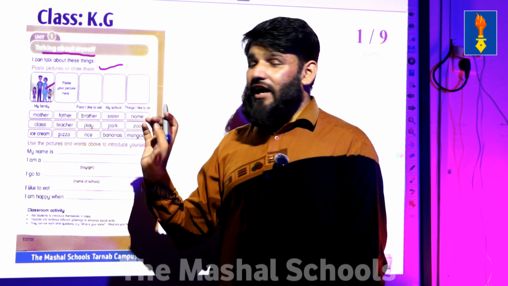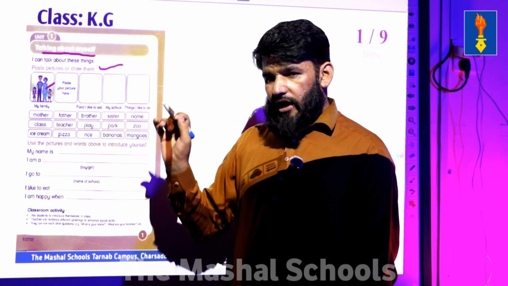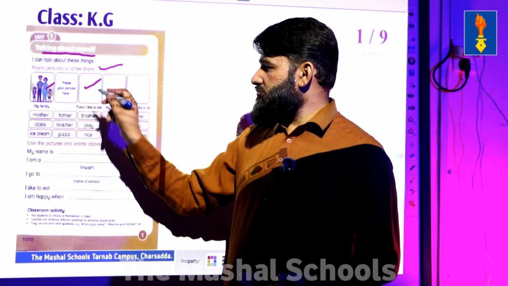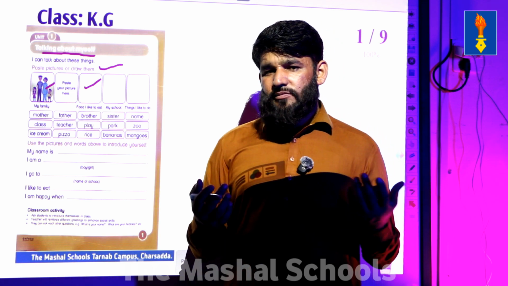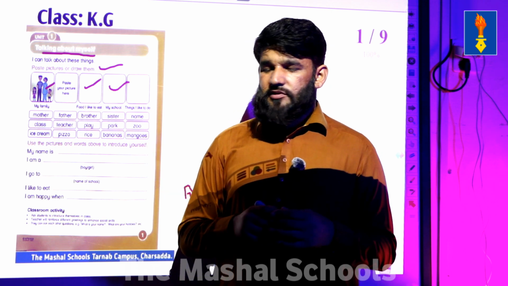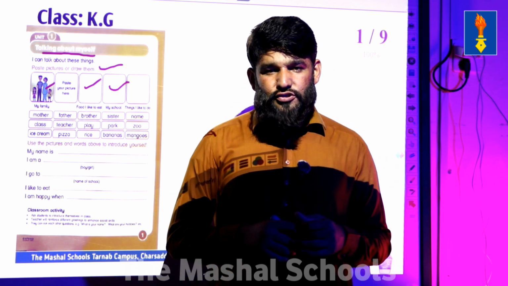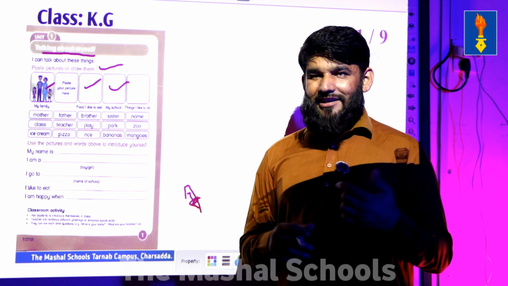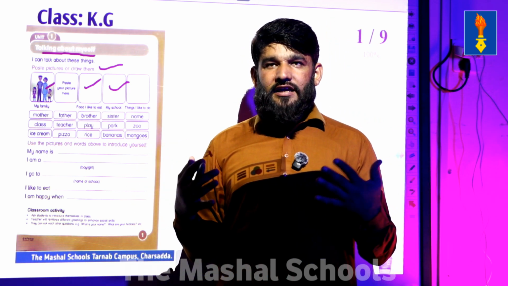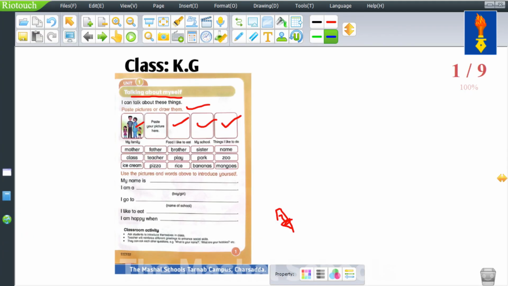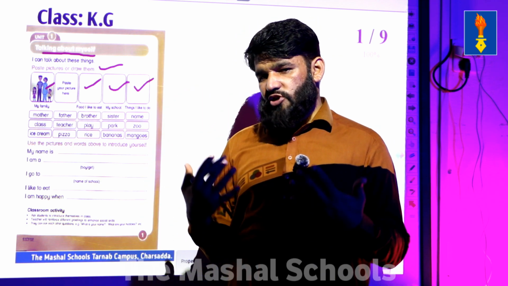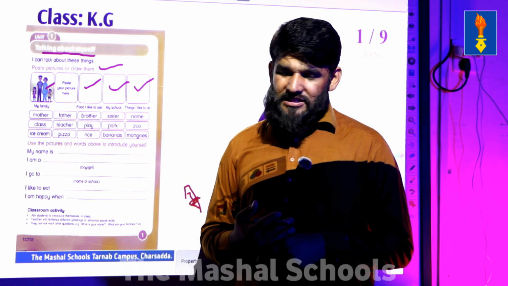After that, foods I like to eat. Paste pictures of foods or draw foods that you like. For example, you like apple and you draw it here. That depends on you. After that, my school. If you have a picture of your school or if you can draw, you can paste it here. Along with that, things I like to do. What do you like? For example, I like to play cricket. I like to play volleyball. I like to read. You can do different sorts of activities. You can draw something or you can paste a picture here. So this is your first activity.